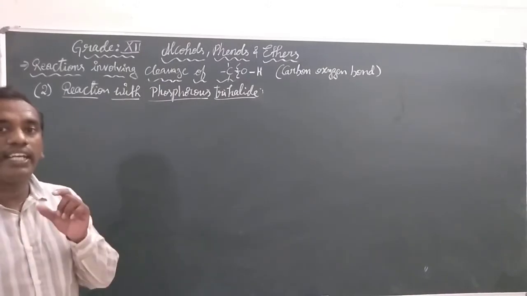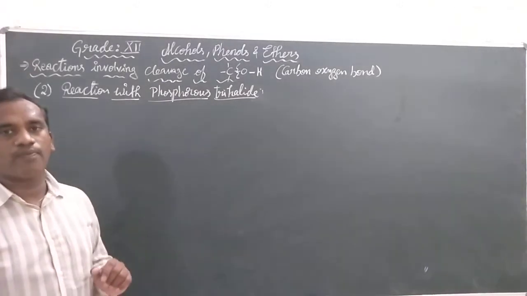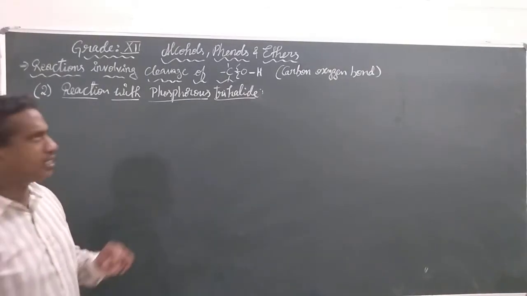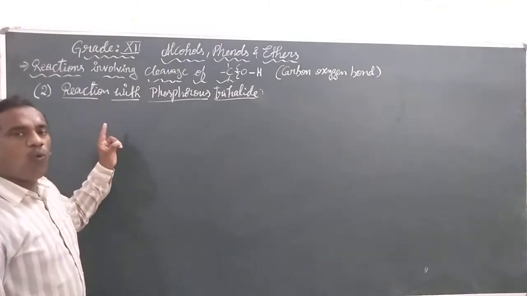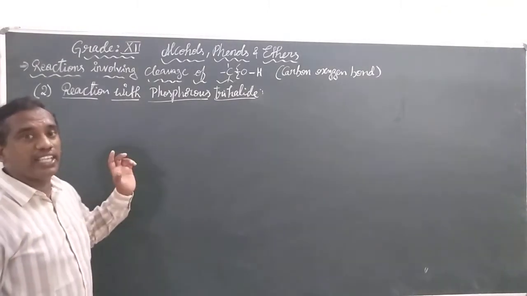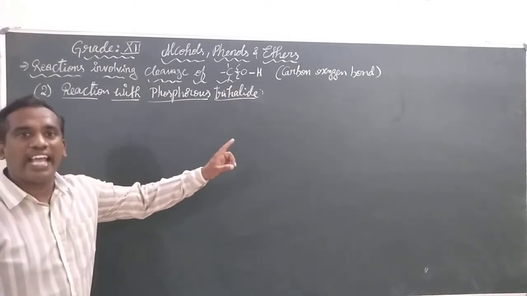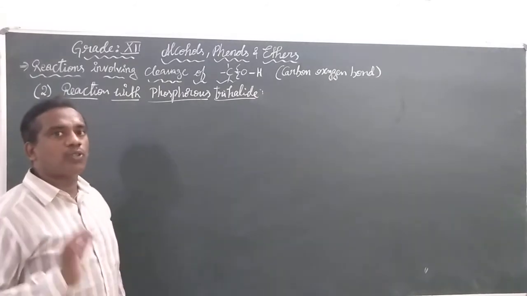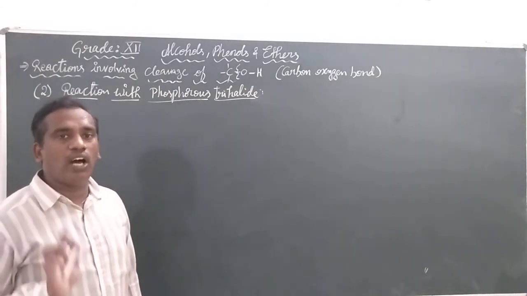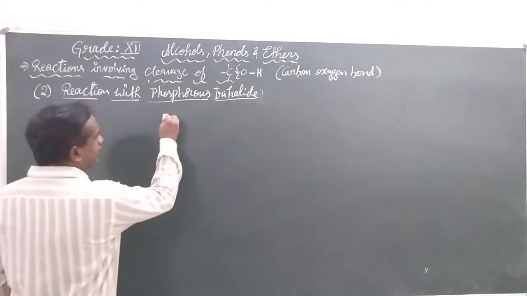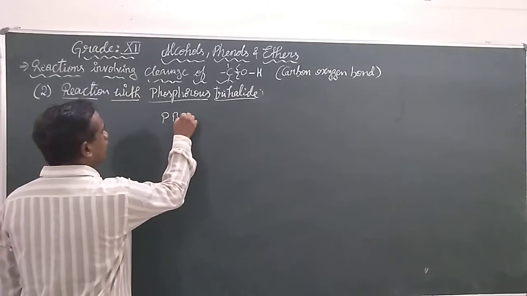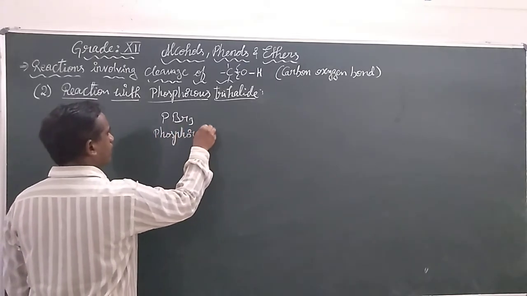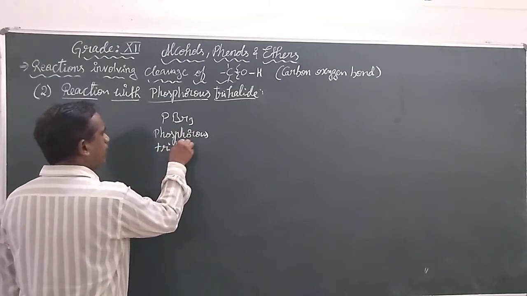Let us see the second kind of reactivity, cleavage between the carbon and oxygen bond in alcohols. We are observing what will happen when an alcohol is reacted with a phosphorus trihalide. We had already discussed this topic in the 10th chapter, haloalkanes and haloarenes. The phosphorus trihalide I am using is phosphorus tribromide.